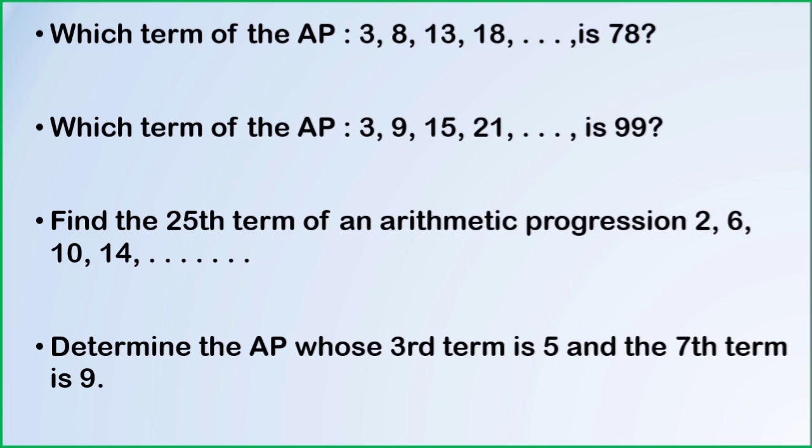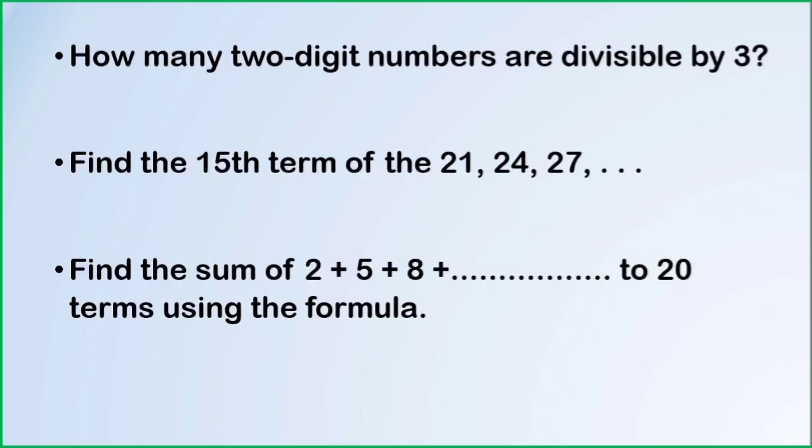By using the nth term formula, an equals a plus n minus 1 into d, substitute the a value and d value, simplify, and find out the value of n. In the given AP 3, 8, 13, 18 and so on, which term will be 78? That means you need to find the value of n. A similar question: which term of the AP 3, 9, 15 and so on is 99? A few similar questions are related to that concept.